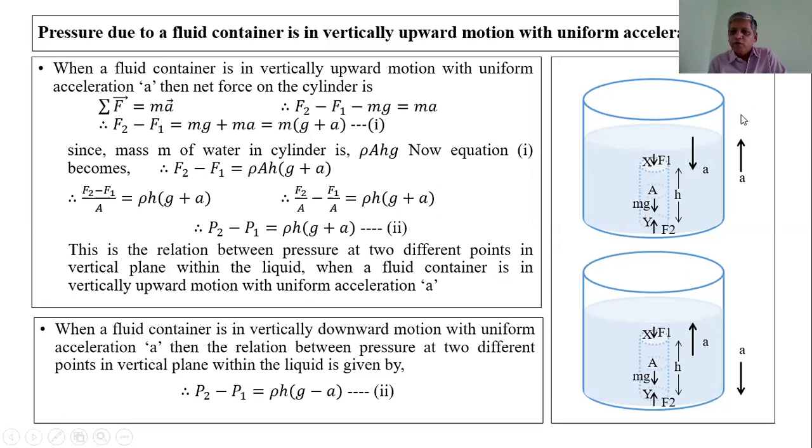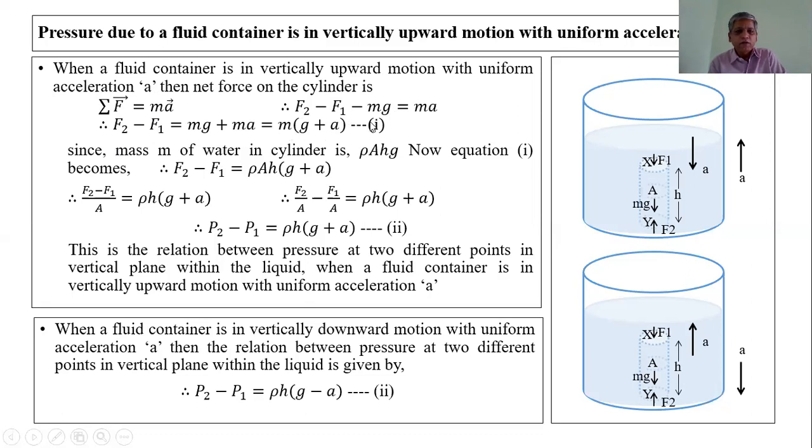Therefore, F2 minus F1 minus mg is equal to ma. Therefore, F2 minus F1 is equal to mg plus ma, that is equal to m into bracket g plus a. This is equation first.